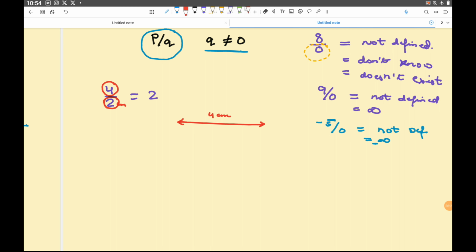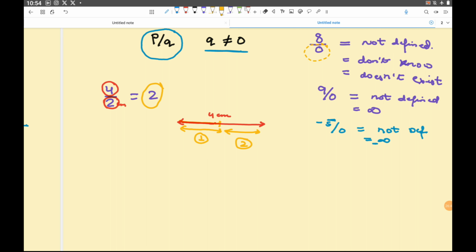So I'll take 2 centimeter here, I'll break this and I'll break this. Once I break it, how many parts do I get? Part 1, part 2. I get 2 parts. That is how you are getting this answer 2.